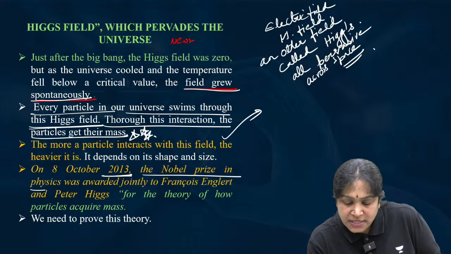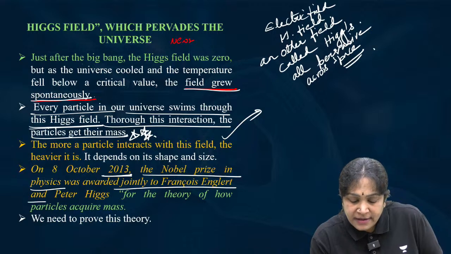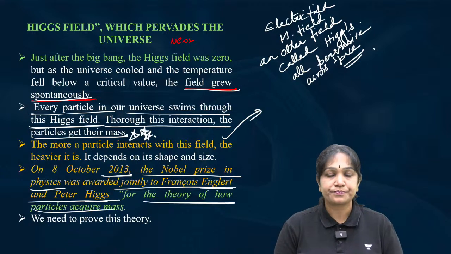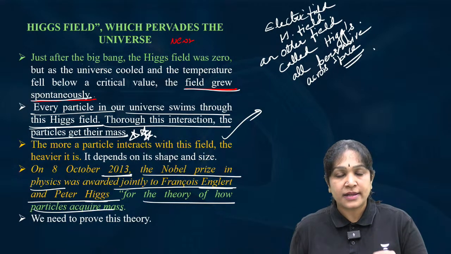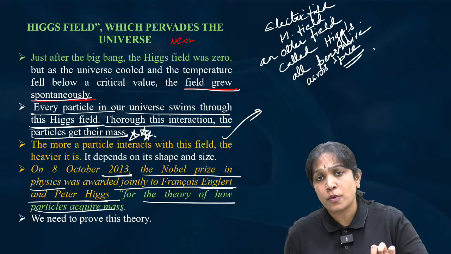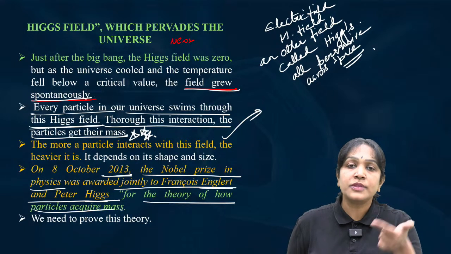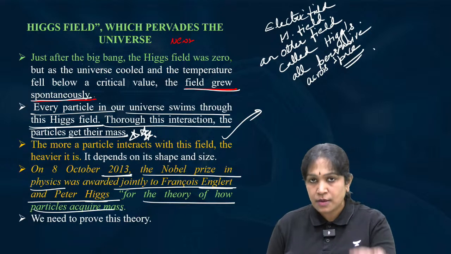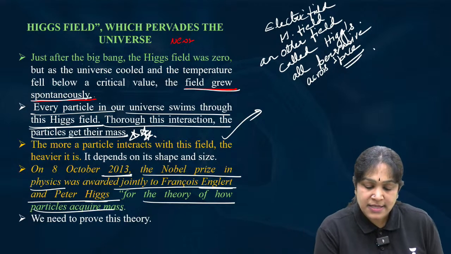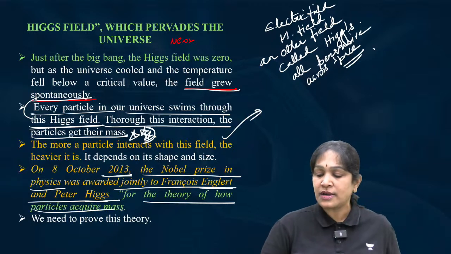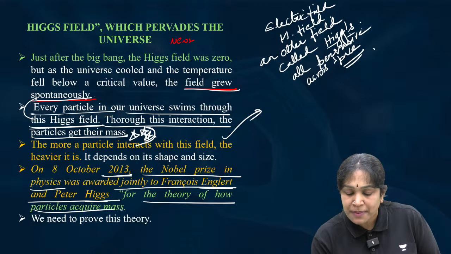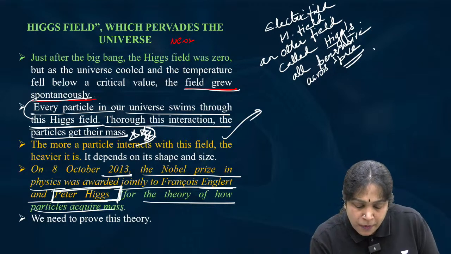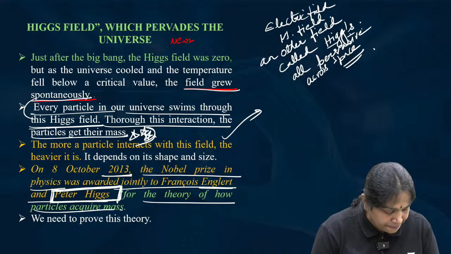The 2013 Nobel Prize in Physics was awarded to Peter Higgs and Englert for the theory on how particles acquire mass. Nobody knows how particles acquire mass, but Higgs proposed a theory to explain it. That is the reason it is called the Higgs field, because it was proposed by Peter Higgs. Peter Higgs proposed that there is one such field. Is it clear?